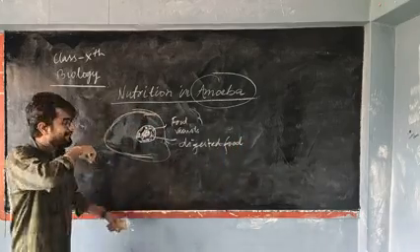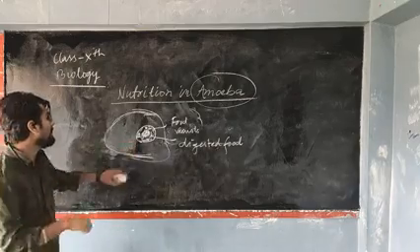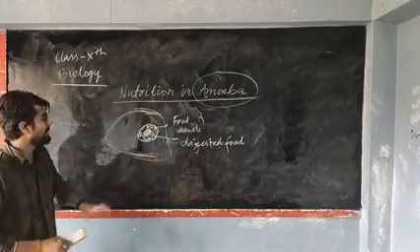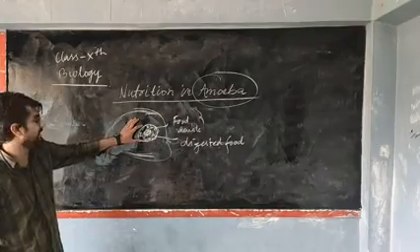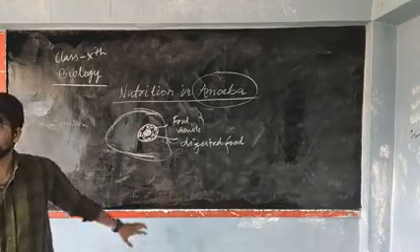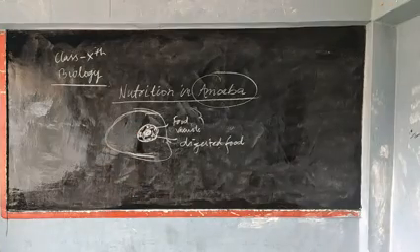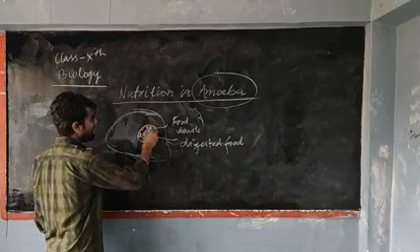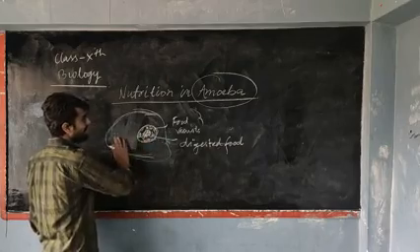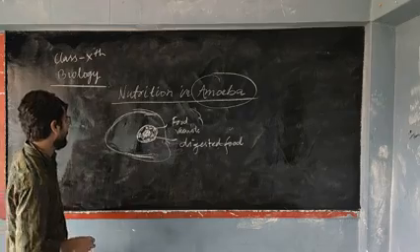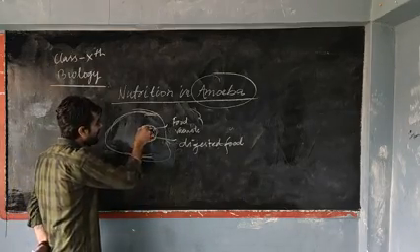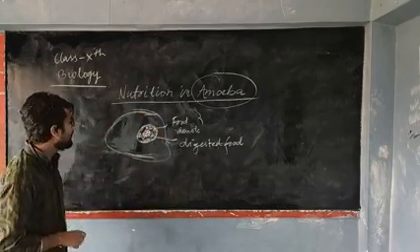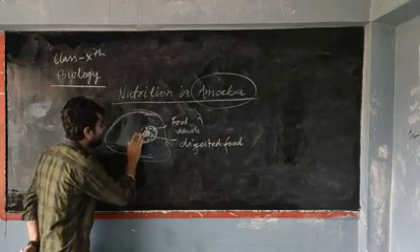Now see, when the food is digested in food vacuoles, the membrane of this food vacuole starts degenerating. And once the membrane of the food vacuole is degenerated, the food that is digested in the food vacuole is to be taken up by the whole amoeba body.